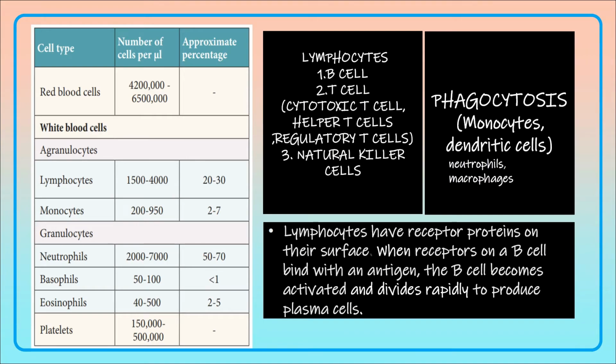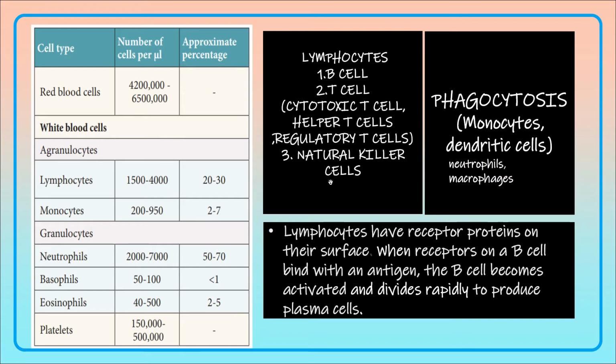Here are listed, tabulated, the number of cells which are present per ml of our blood. The RBCs number about 4.2 million to 6.5 million per ml. Similarly, the white blood cells and the platelets are also listed. The white blood cells are classified into agranulocytes and granulocytes. Lymphocytes and monocytes come under the agranulocytes, and the neutrophil, basophil and eosinophils come under the granulocytes. Their number and percentage is also given in this table. We have to learn it.